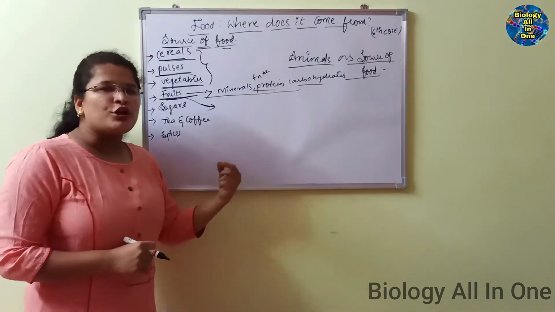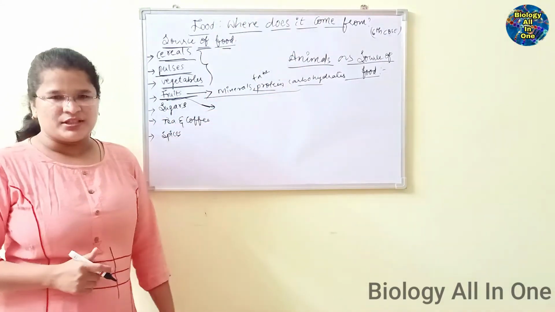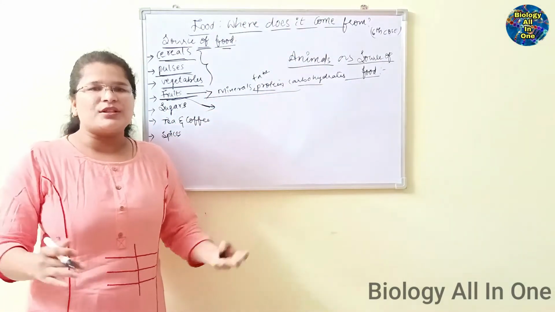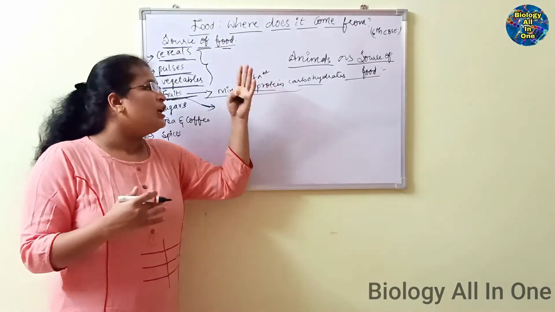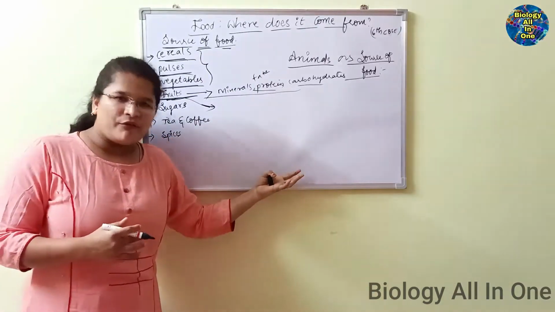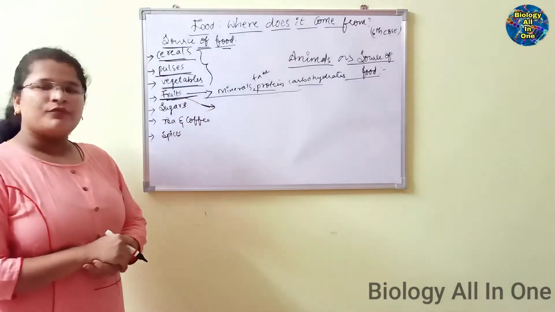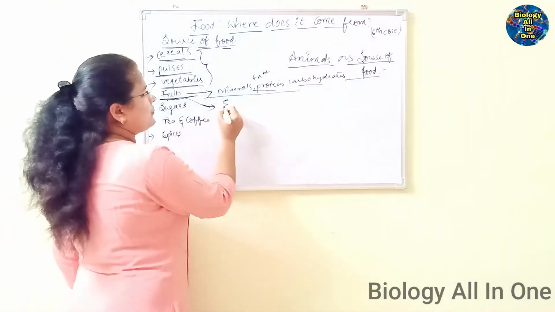The micronutrients include minerals and different kinds of vitamins. To get enriched with minerals, fats, and proteins, we have to eat fruits.